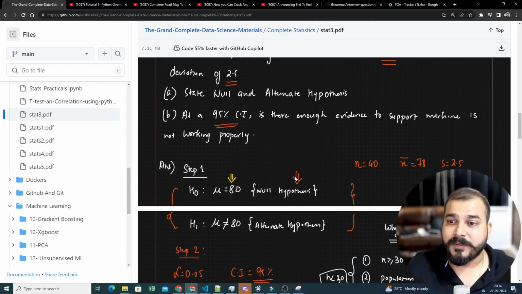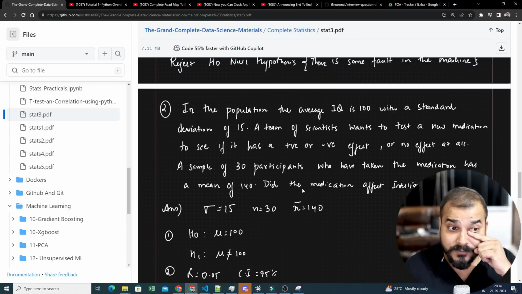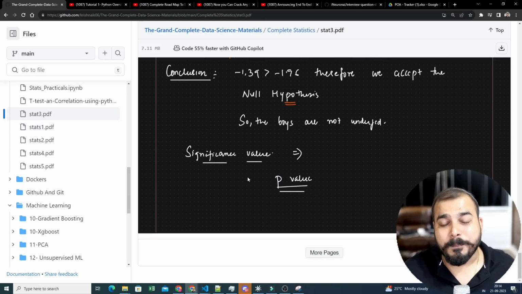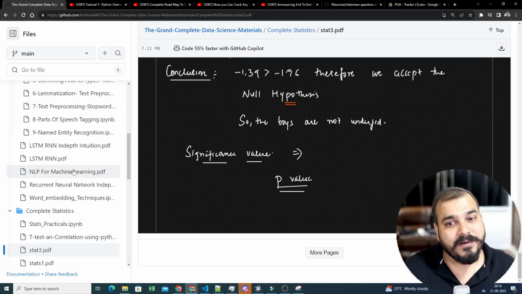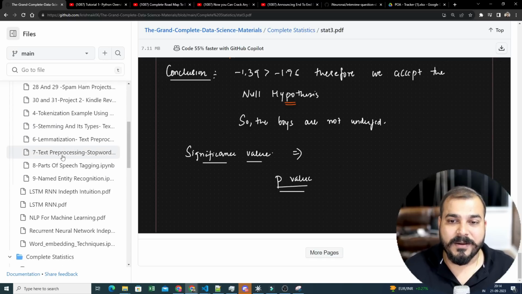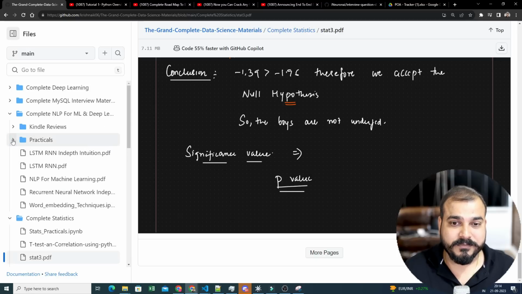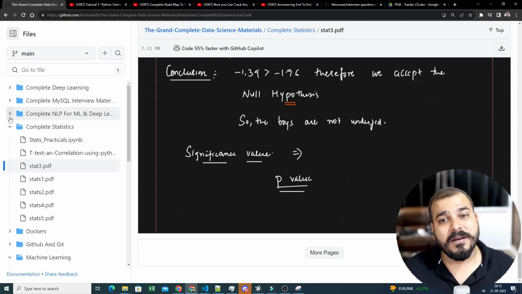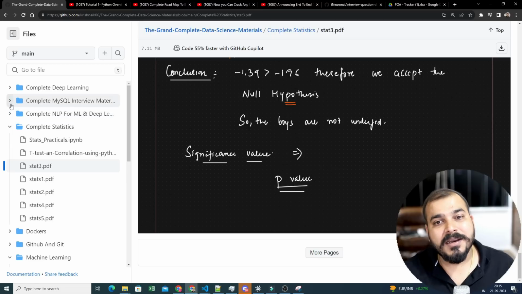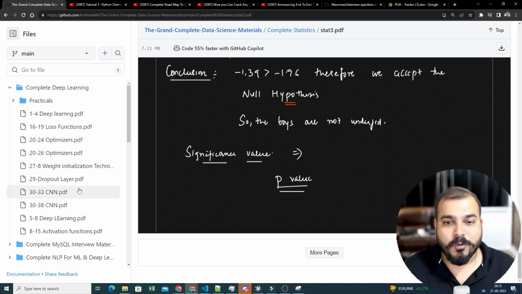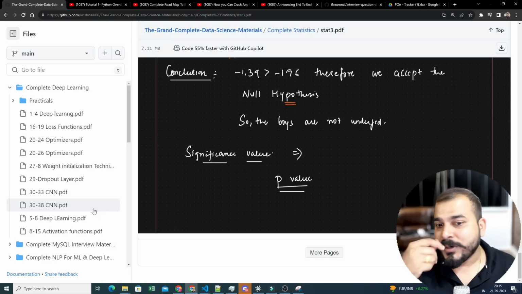You can probably see over here, with a lot of examples, with problem statements, everything I've uploaded here, and this is the best thing that we have. Not only this, guys, you can see different practicals. Everything is uploaded, from NLP to machine learning to CNN to deep learning to LSTM RNN to generative AI, everything is there. Some of the things I had to rewrite again.